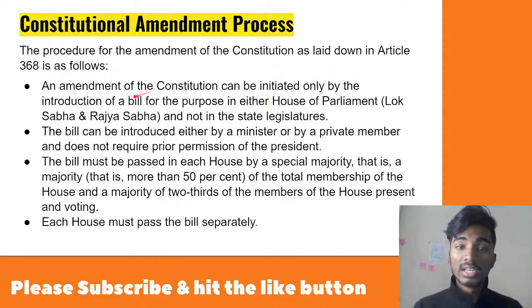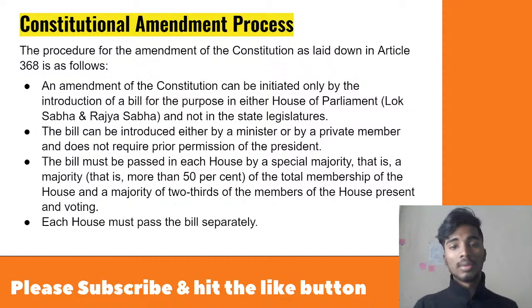And second thing is that only by a bill in the parliament, which means that a constitutional amendment cannot be done by promulgating an ordinance. Okay, don't worry if you don't understand what an ordinance is. We are going to understand them when we are discussing the chapters on president and governor. So for the time being, remember that when the parliament is not in session, the president promulgates an ordinance. When the state legislature is not in session, the governor promulgates an ordinance. A constitutional amendment cannot be promulgated by ordinance. It requires the introduction of a bill in either Lok Sabha or Rajya Sabha.